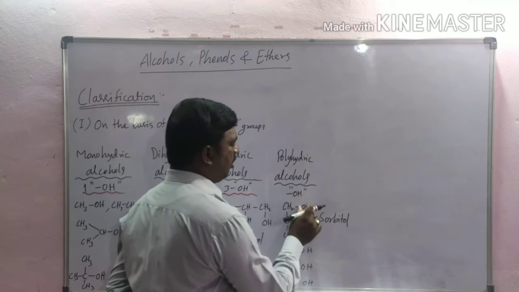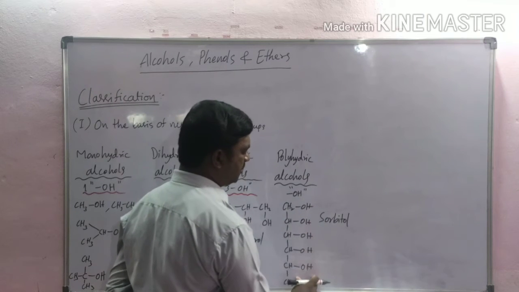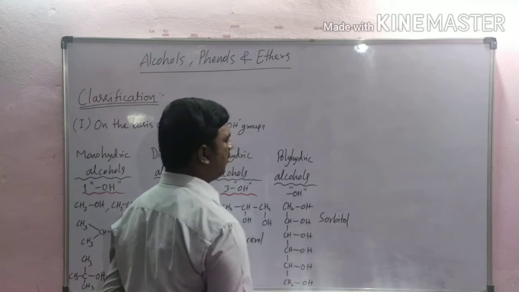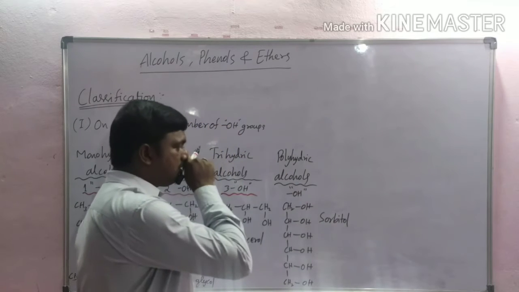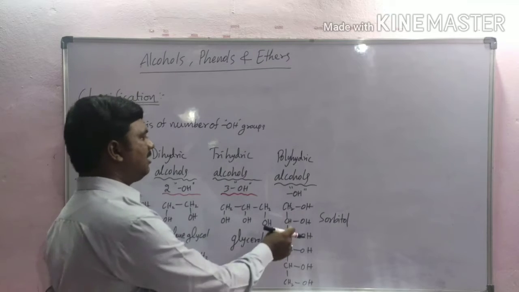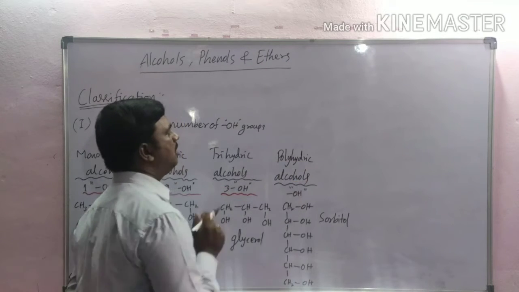Here more than 4 hydroxyl groups are present in this compound. This compound is sorbitol, an example of a polyhydric alcohol.